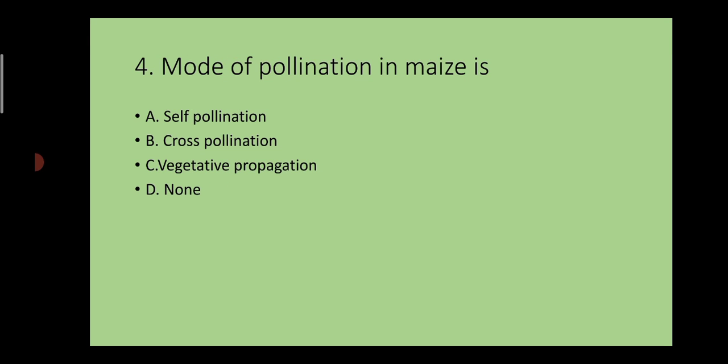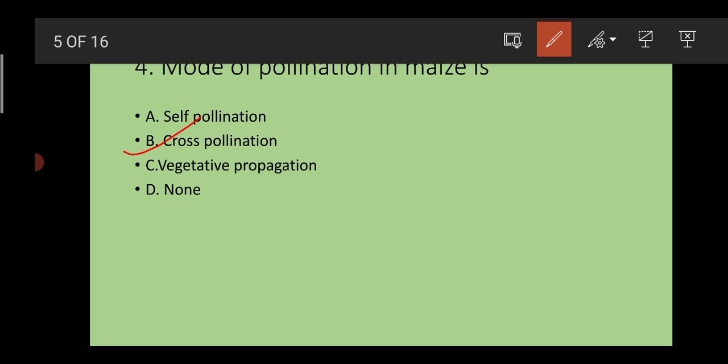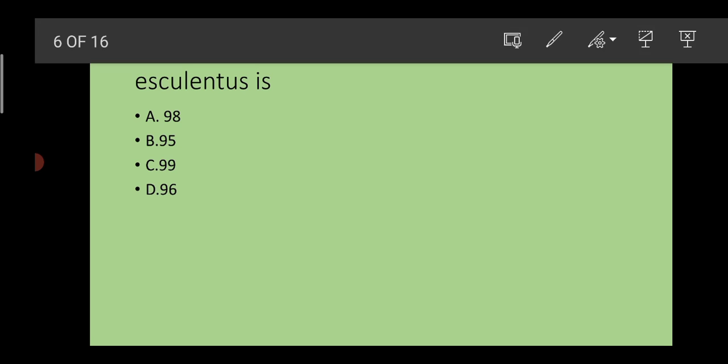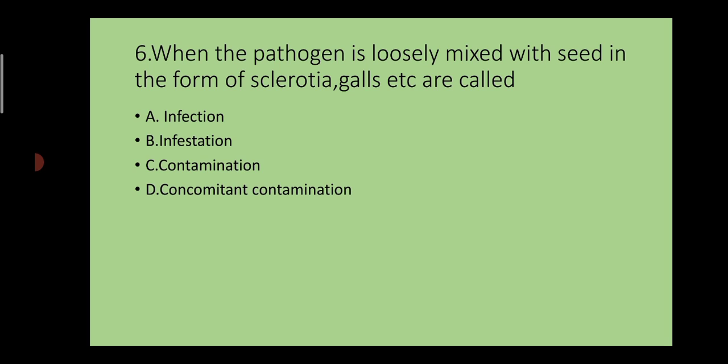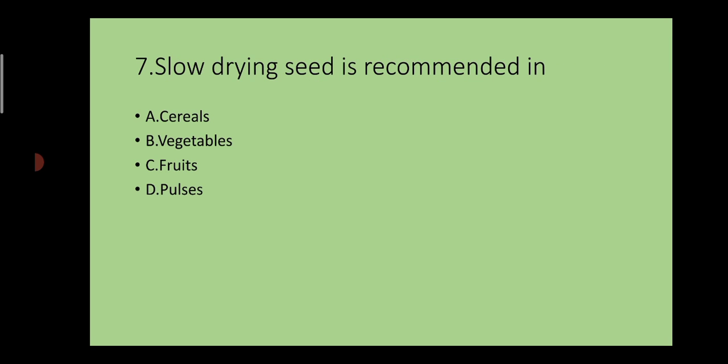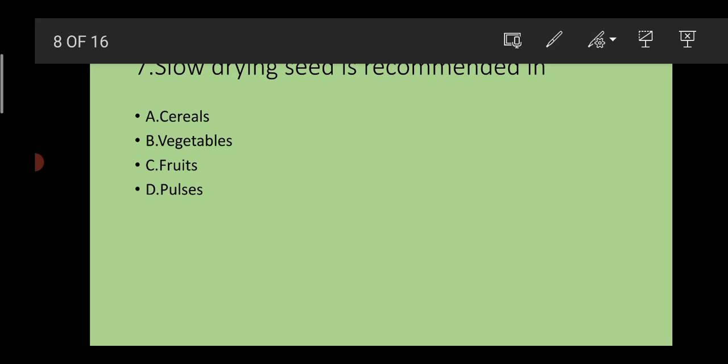Next question: mode of pollination in maize is cross pollination. Next is pure seed fraction in Abelmoschus esculentus, which has the highest genetic purity, that is 99%. When the pathogen is loosely mixed with seed in the form of sclerotia, galls, etc., it is called concomitant contamination.